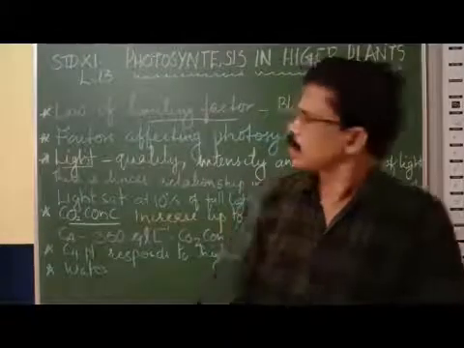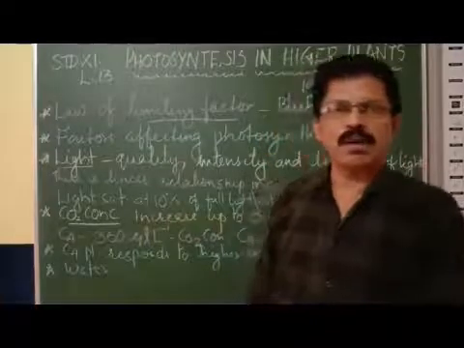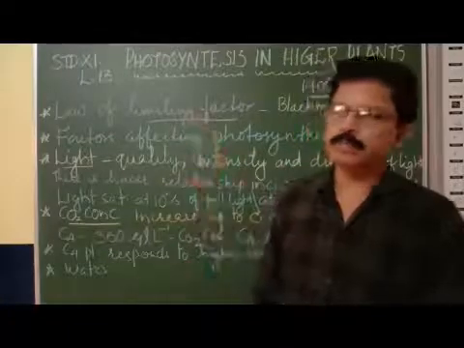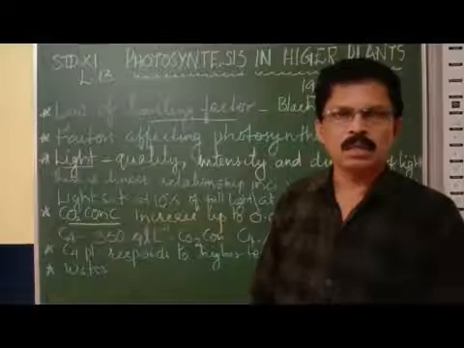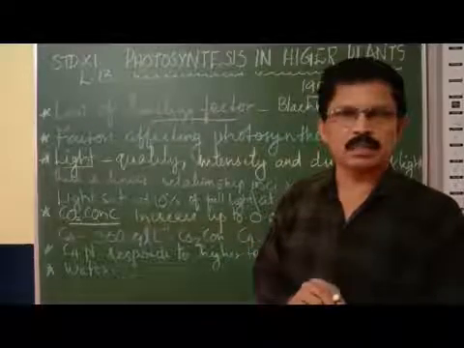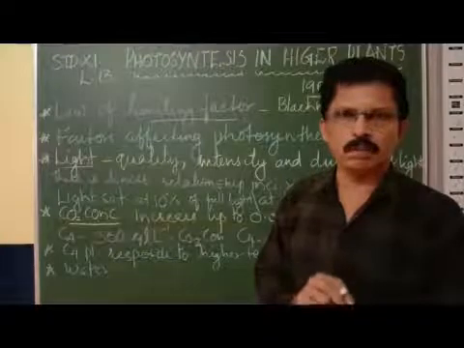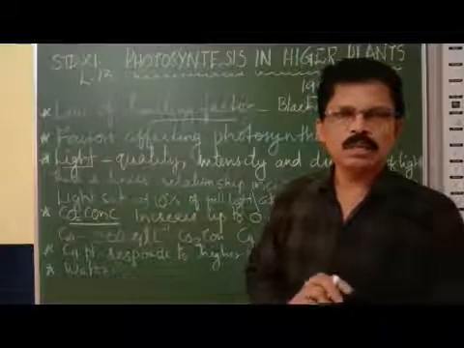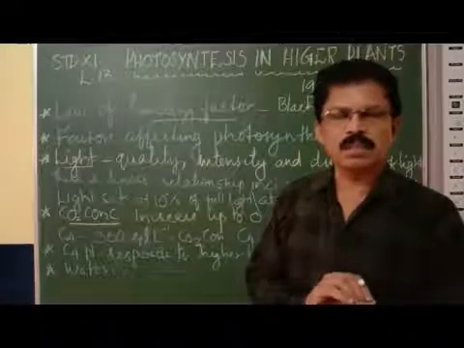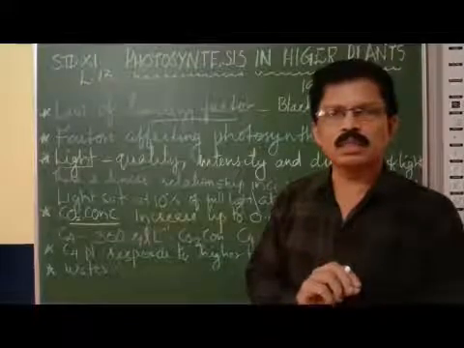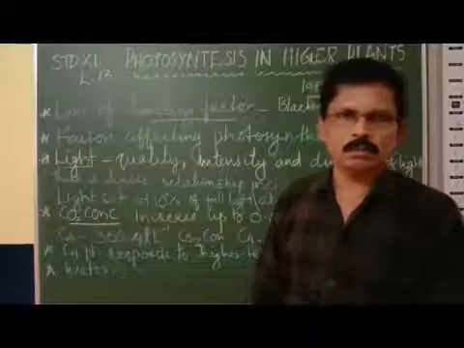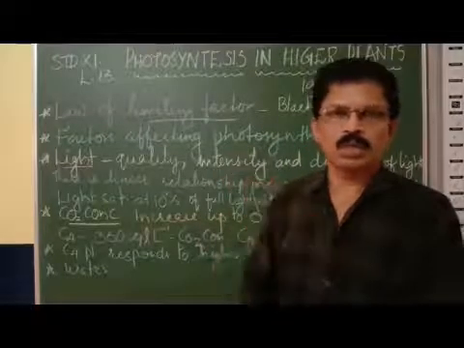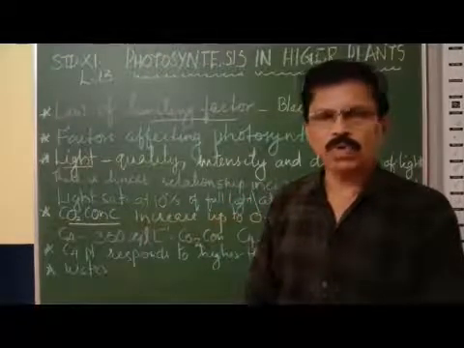Once again I will repeat. When a biochemical reaction is controlled by many factors, say 2 or 3 or 4 factors, or even more than that, the rate of the biochemical reaction is controlled by the factor which is nearest to the minimal value. Meaning, when there are many factors controlling the reaction, the speed of the reaction is controlled by the lowest factor, the factor which is available in low concentration or quantity. You got this? What is the law of limiting factor?